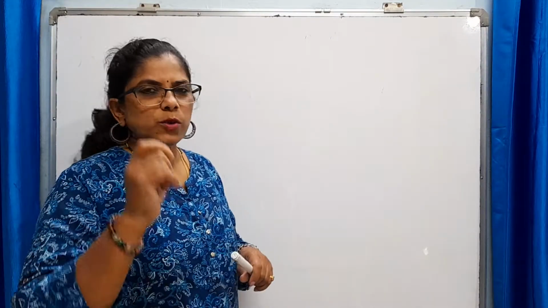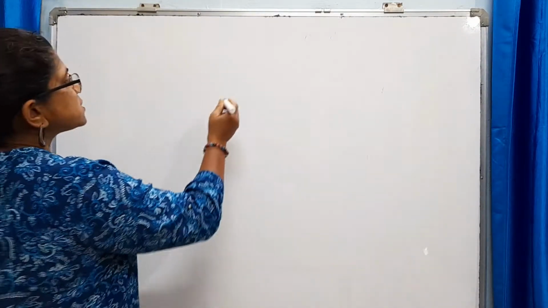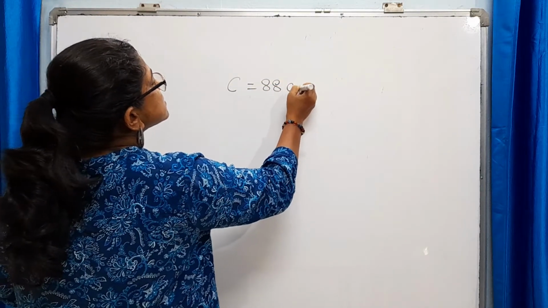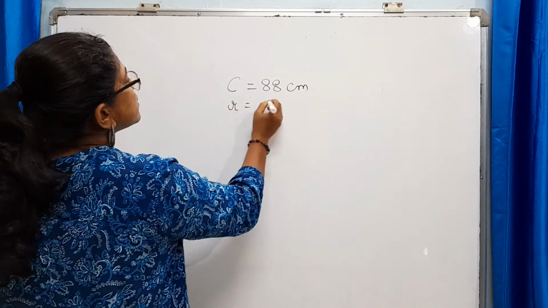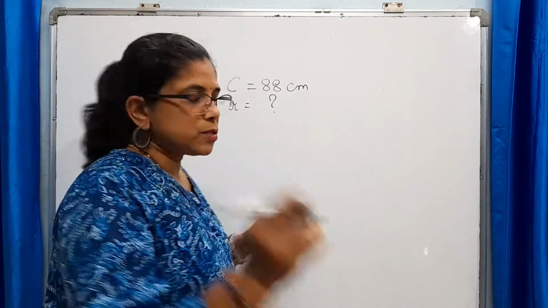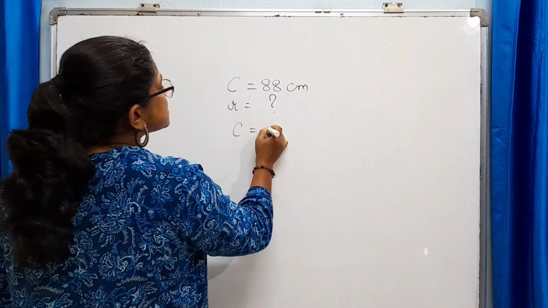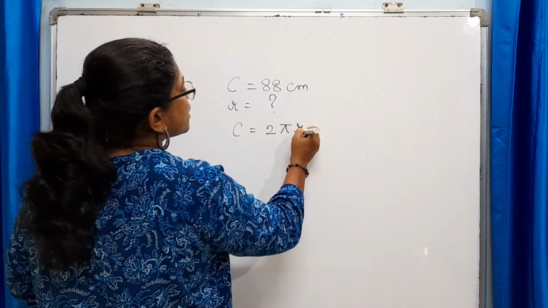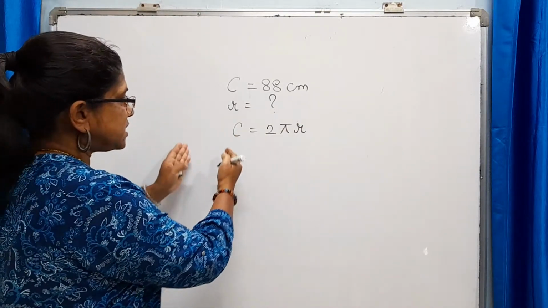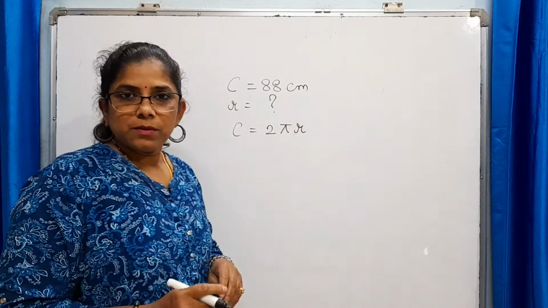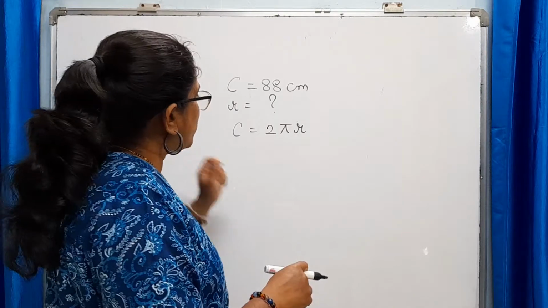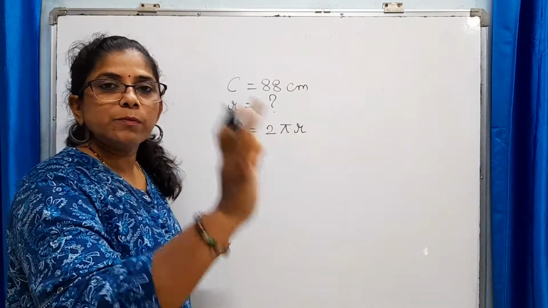Now here I would like to give you one simple example. Let us say the circumference of the circle is 88 centimeters. Find the radius of the circle. Now, the formula to find the circumference of the circle: C is equal to 2 pi r. C is there, pi is there, r is there. We will substitute the known values, and whatever we have to find, r, we will keep as it is.